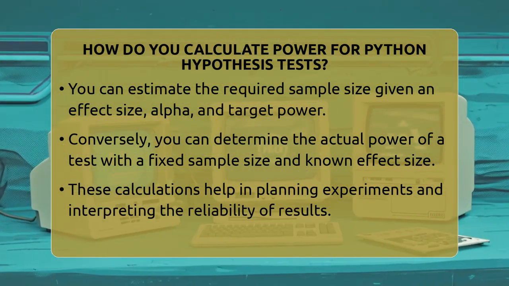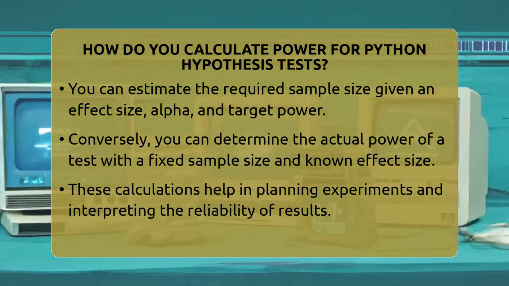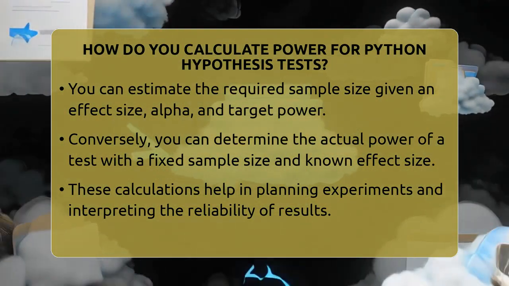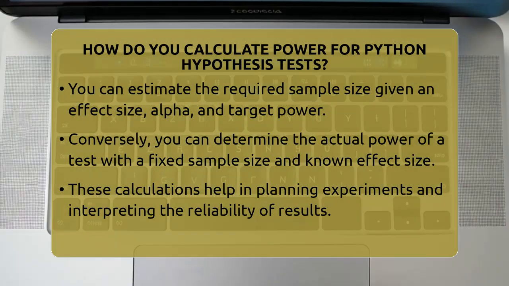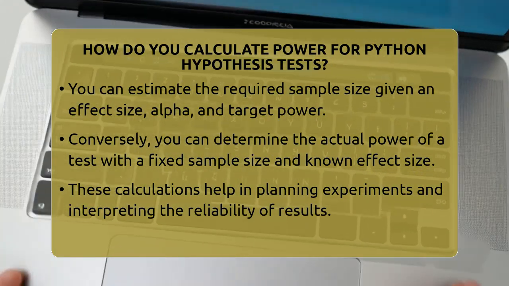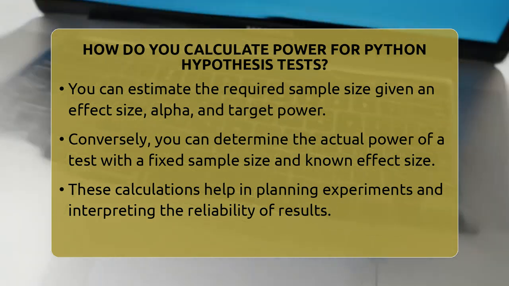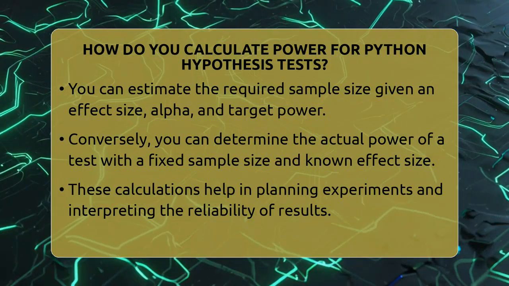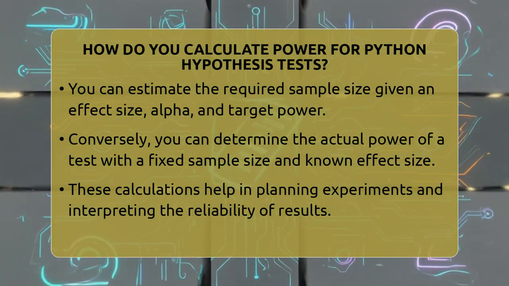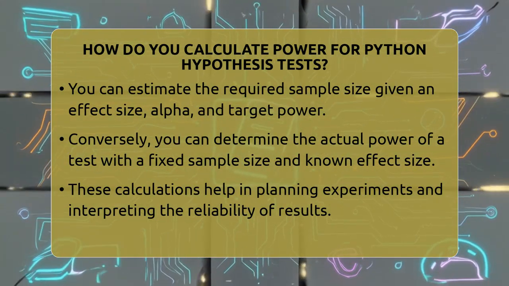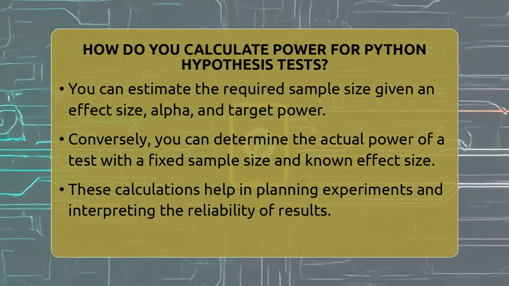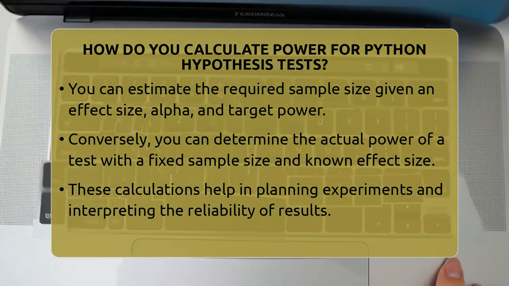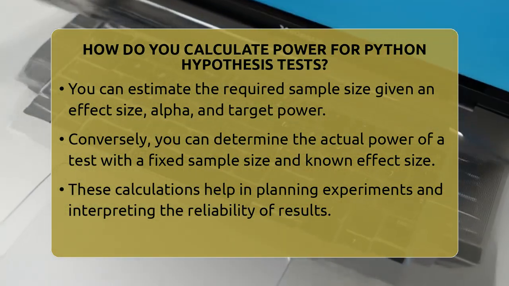For other tests like analysis of variance or chi-square, statsmodels offers similar functions, or you can run simulations to estimate power. The key is to specify your effect size, sample size, significance level, and test type, then use these tools to get your answer. This process helps you design better experiments and interpret your results with confidence. So, next time you're planning a hypothesis test in Python, remember that calculating the power is a vital step to making sure your study can truly detect what you're looking for.